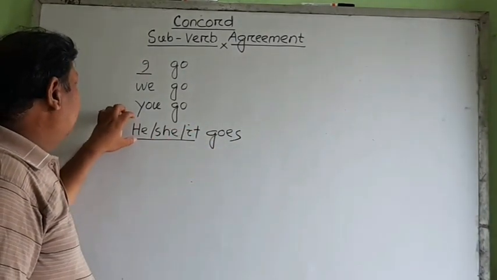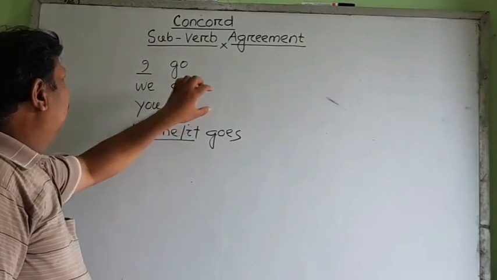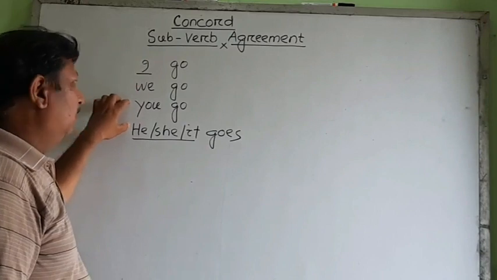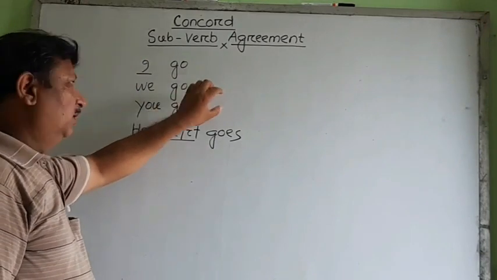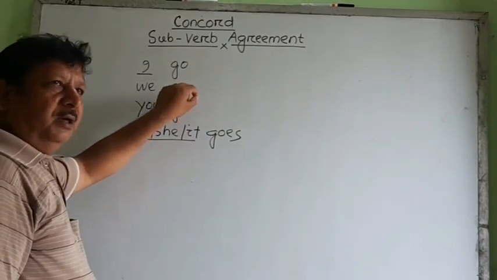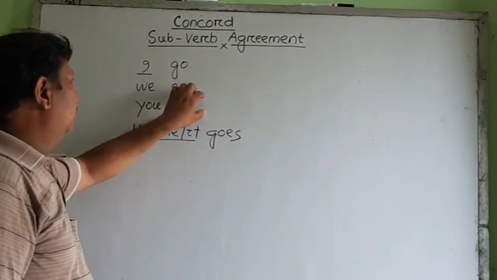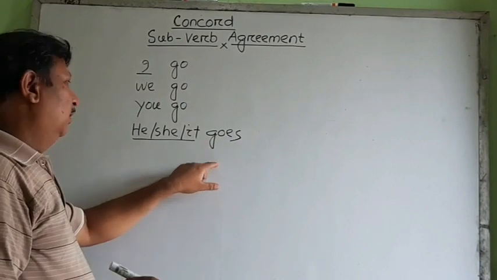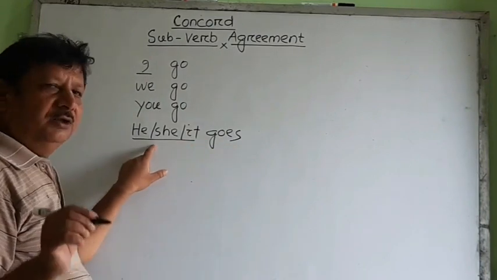So, according to the person, basically first and third person, in present tense, the verb is filled in according to the change, so that it agrees with the subject.